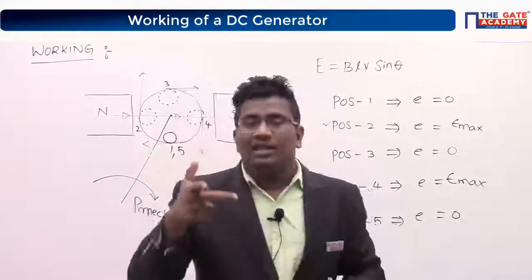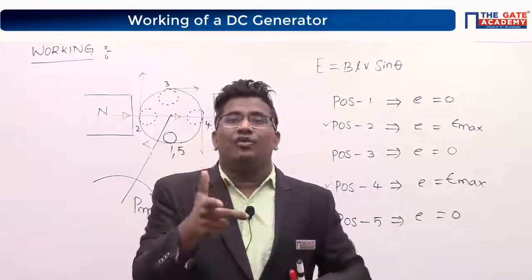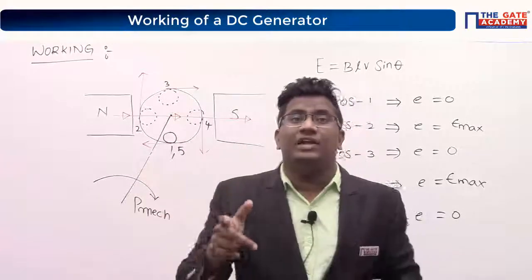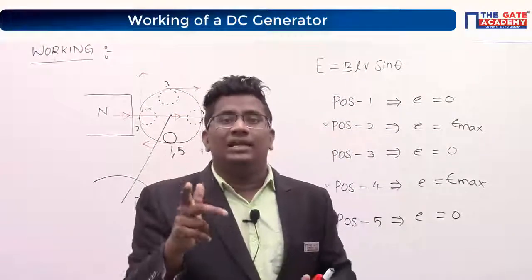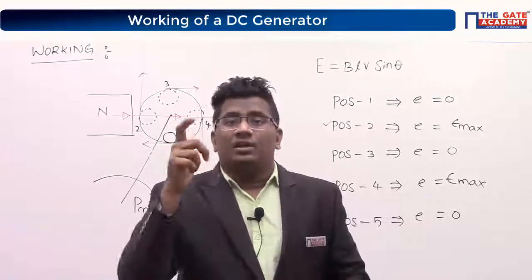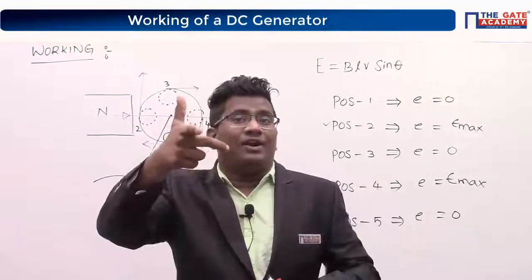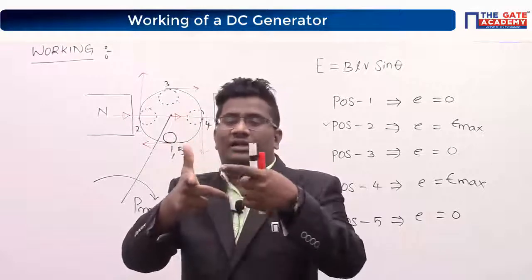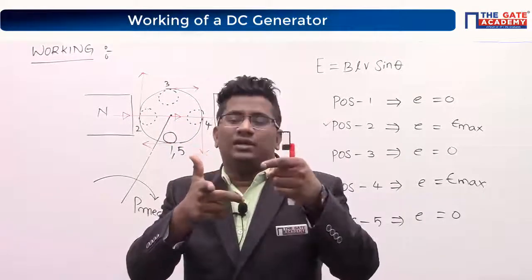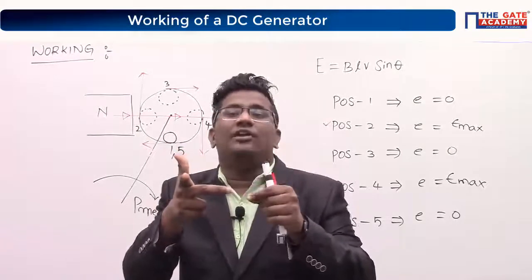Again I am repeating, the Fleming right hand rule I am using to find out the polarity of induced EMF. Not current, polarity of induced EMF. Current is for Fleming left hand rule. Okay? Thumb, motion of the conductor. Point finger, the field. And middle finger indicates polarity of induced EMF.